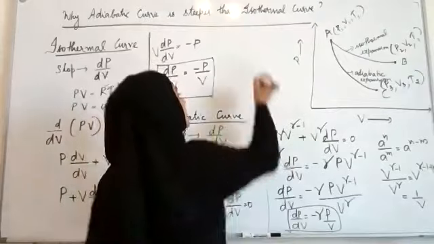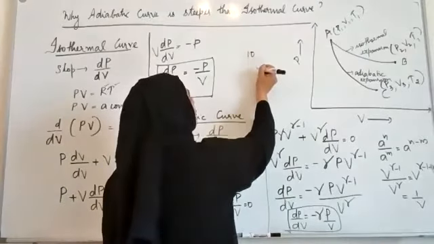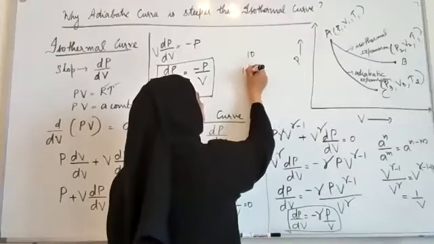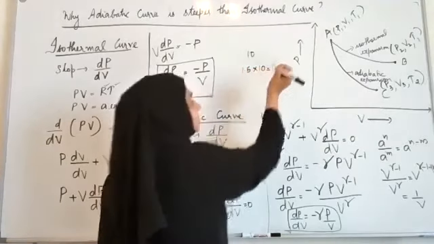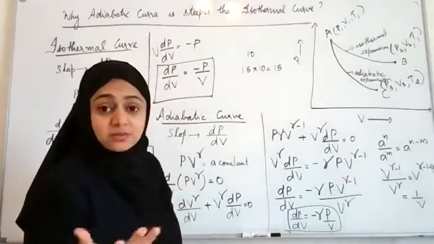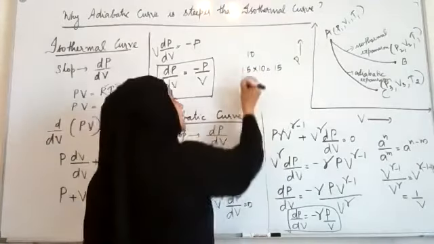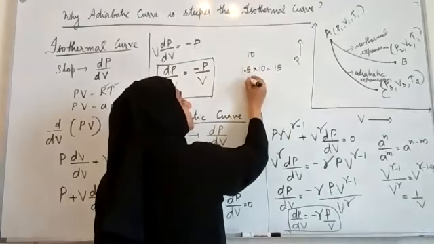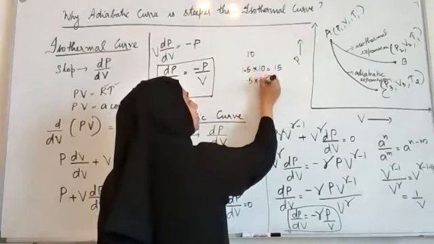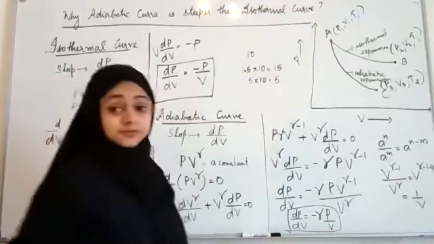Any number, if you multiply with a quantity bigger than 1, you will get a bigger number. For example, I have 10. If I multiply it by 1.5, so 1.5 into 10 is 15, right? Now, if I multiply with a number less than 1, it will become smaller. Let us see. If I multiply 0.5 into 10, it will be 5.